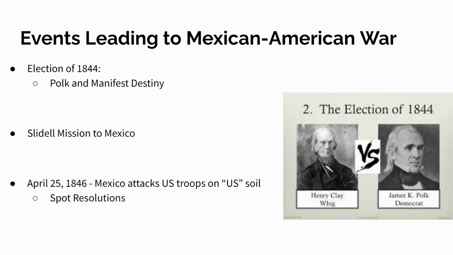Now, another event that leads into this is the Slidell mission to Mexico. So remember we told you how America took over parts of Texas before. And so Polk wants to basically purchase some more land and settle this boundary dispute along the Texas border with Mexico. But Mexico refuses to take the Slidell mission. They refuse to listen to these people.